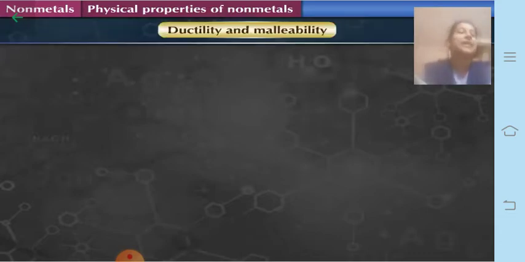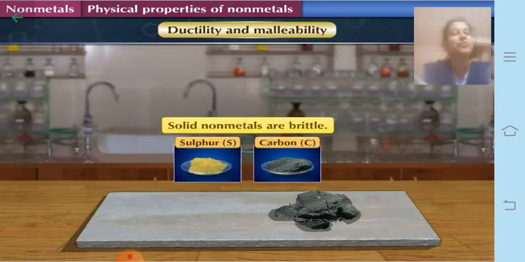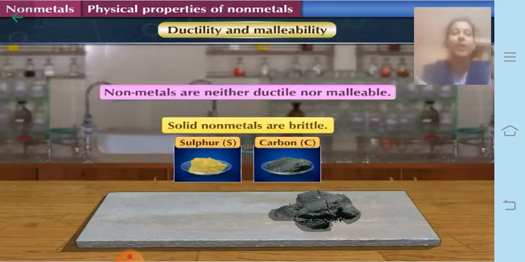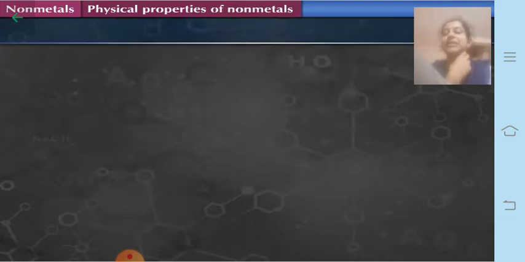Next is ductility and malleability. If they are not hard, how can they be ductile and malleable? From this activity itself, you come to know that they cannot be drawn into a wire or into thin sheets. Therefore, they are neither ductile nor malleable, unlike the metals. So this is regarding ductility and malleability.